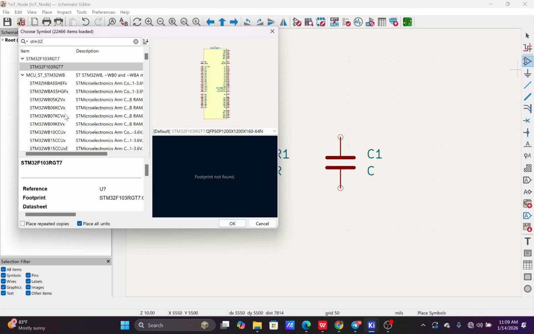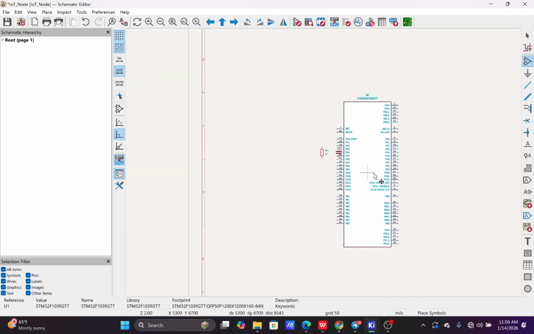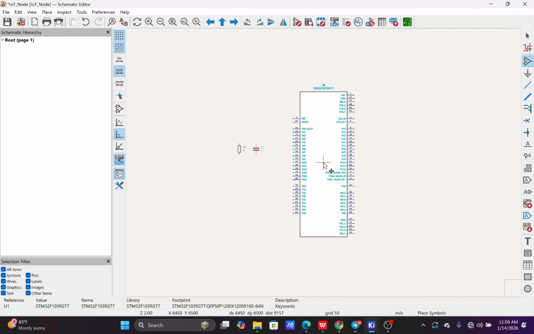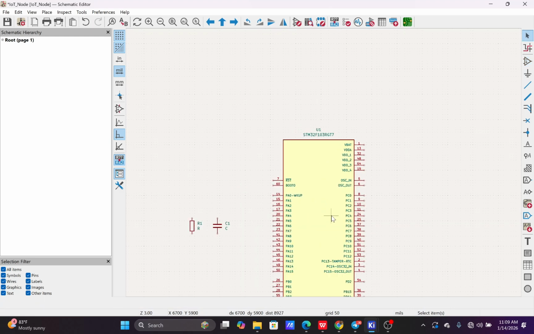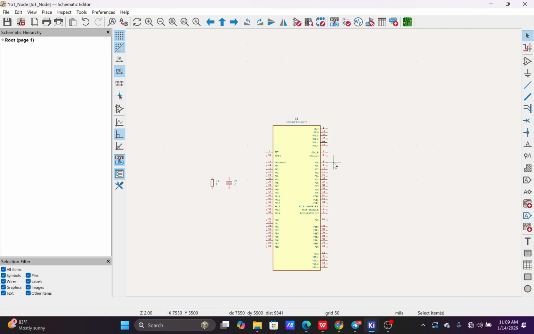Okay, I want to use an STM32 chip. So let me just go with this. I guess so, we don't really have any one in mind, so I just went with this. So you have seen it. This is how we bring components to our schematic sheet.